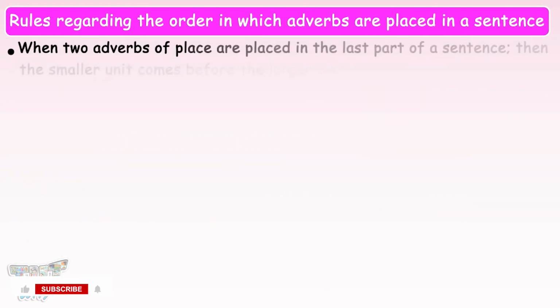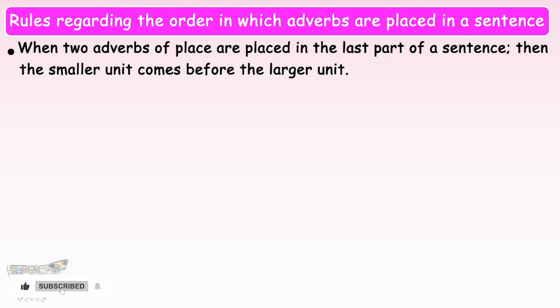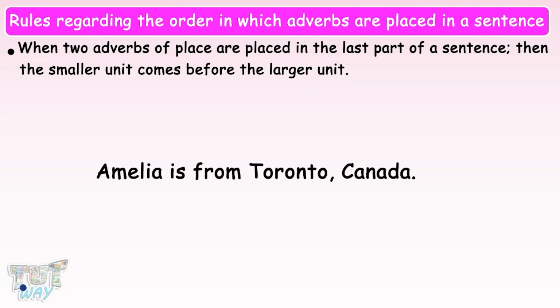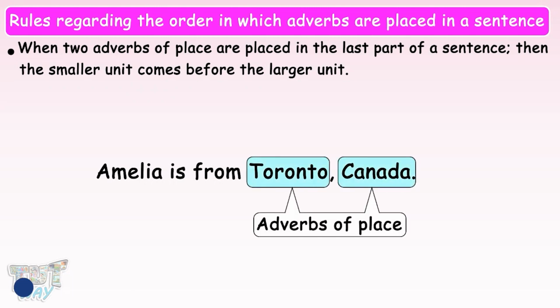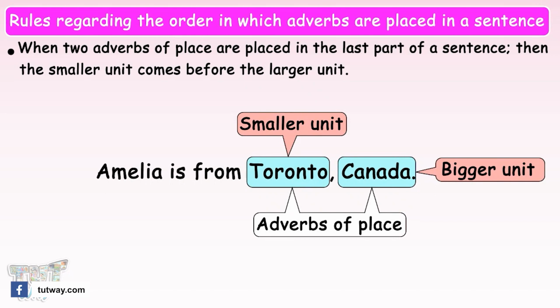When two adverbs of place are placed in the last part of a sentence, then the smaller unit comes before the larger unit. Here we have examples to understand better. Amelia is from Toronto, Canada. In this sentence, there are two adverbs of place, Toronto and Canada. And we know that Toronto is a smaller unit than Canada. So, it is placed before the bigger unit, Canada. And both the units are separated by a comma.